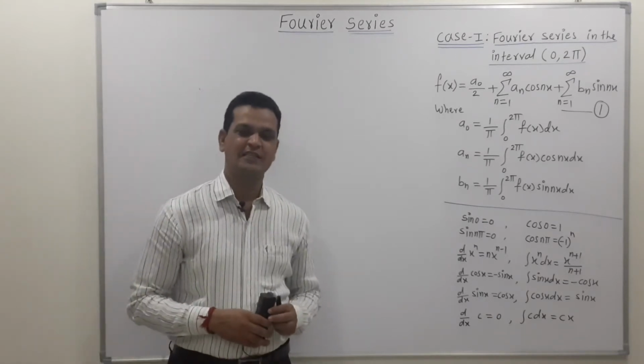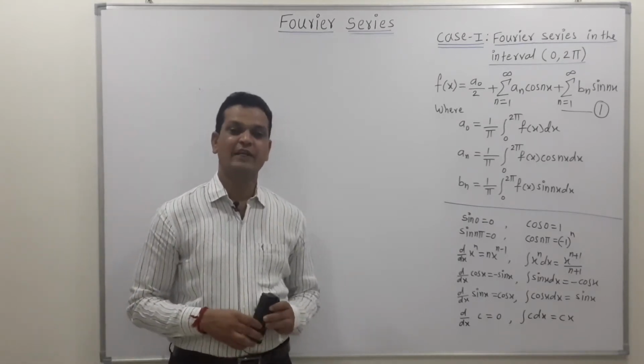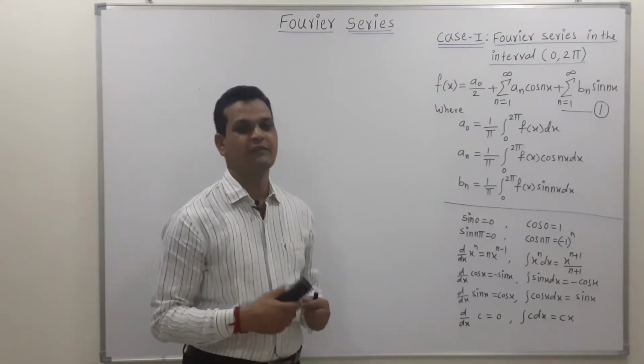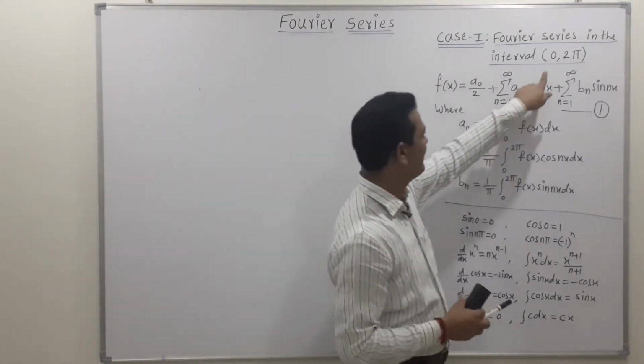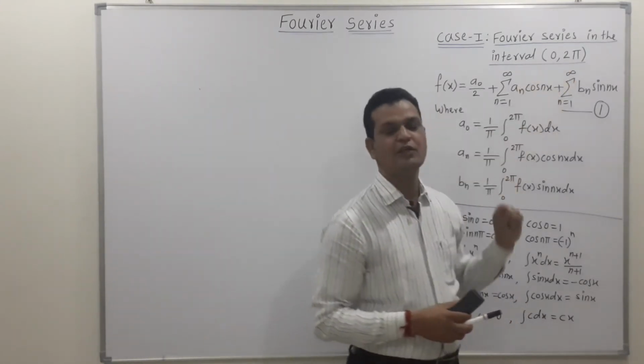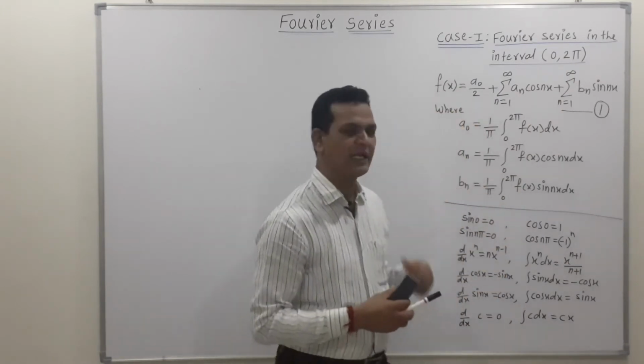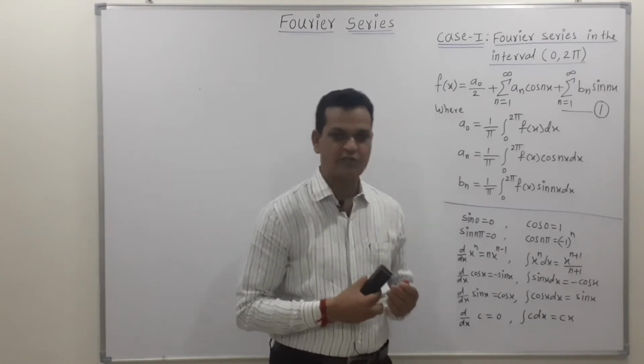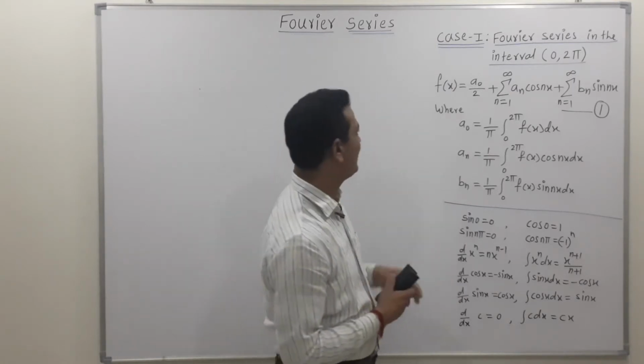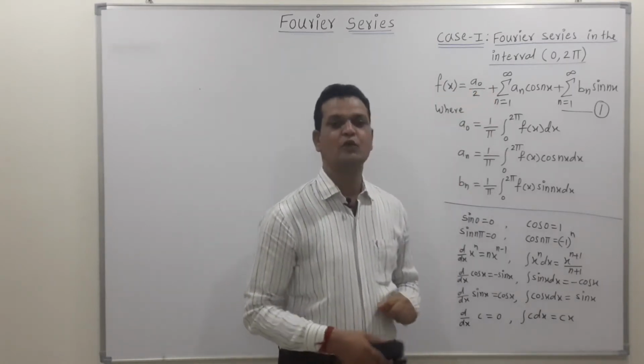Friends, in this video lecture we are learning how to find the value of Fourier series for the interval 0 to 2 pi. So whenever the interval is between 0 to 2 pi, this is the formula which is applicable to find the Fourier series expansion. So this is our case number 1, for the interval 0 to 2 pi.